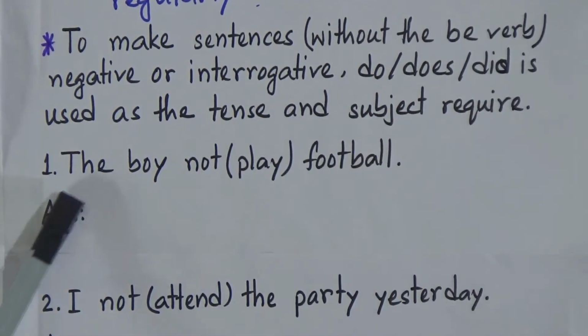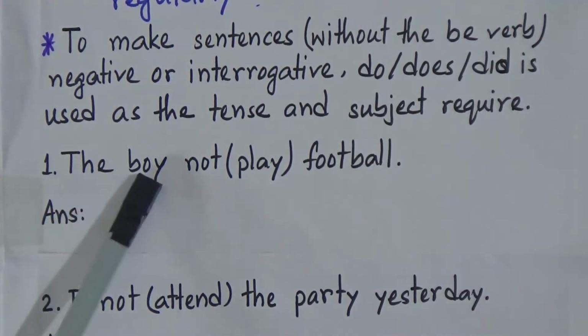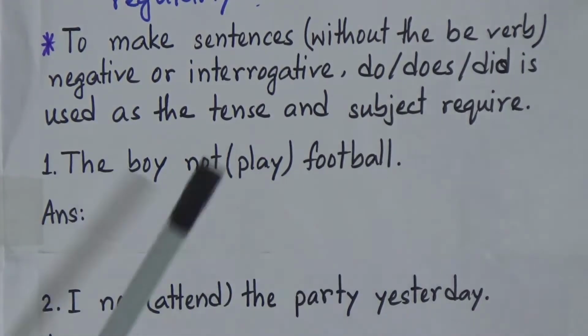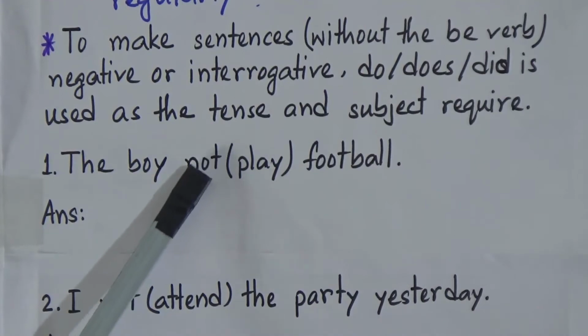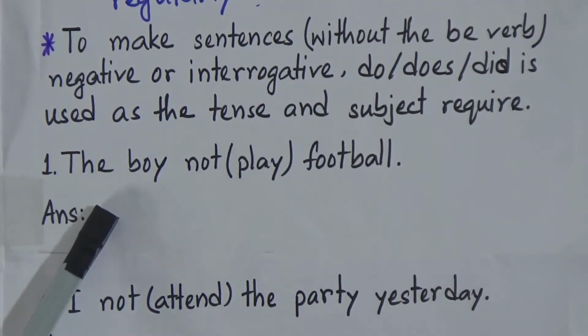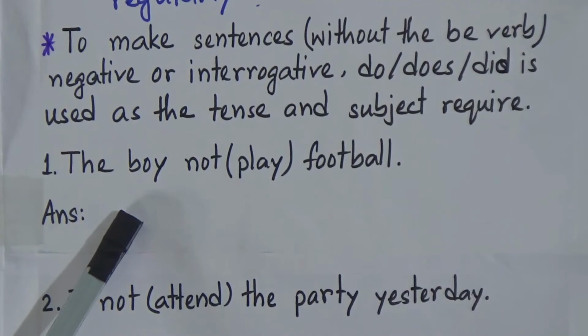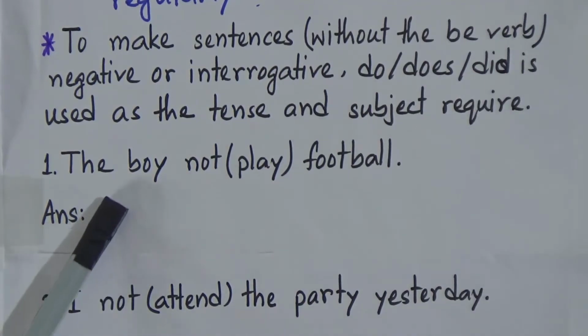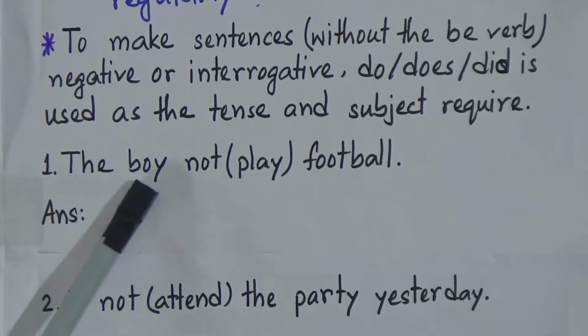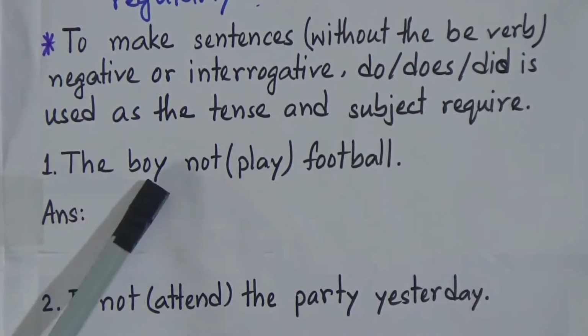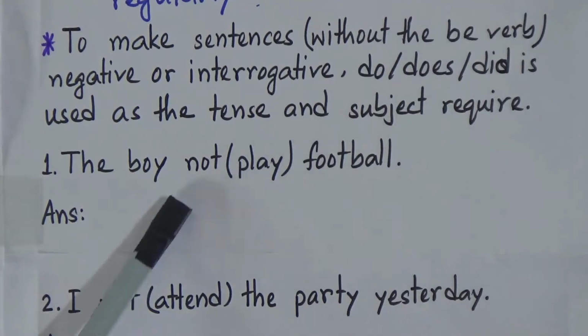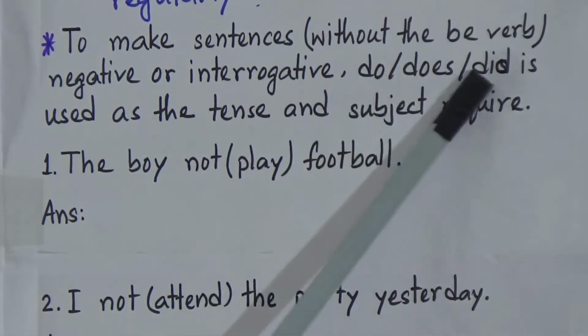Okay, now look at the first example. The boy not play football. Now look, there is not. That means we will make it a negative sentence. So how will you do it? Now look at the subject at first. Our subject is the boy. And what will we use here? Do or does or did.